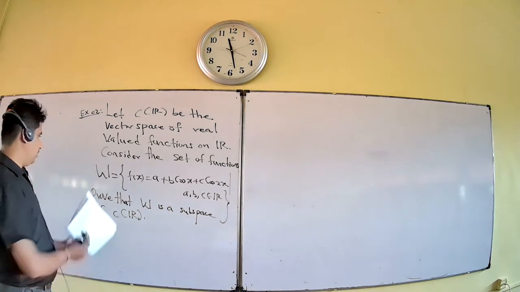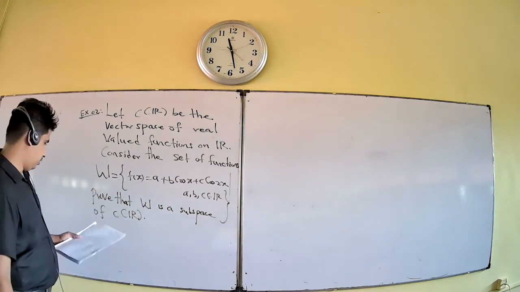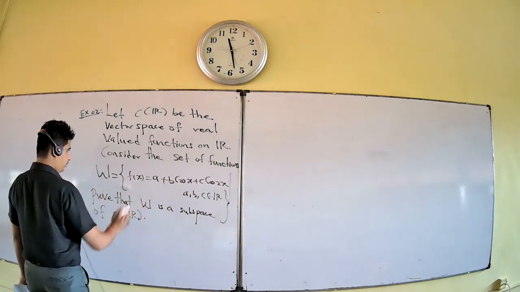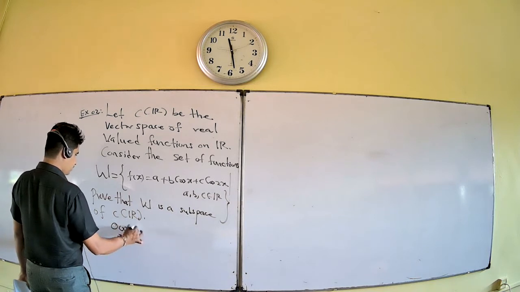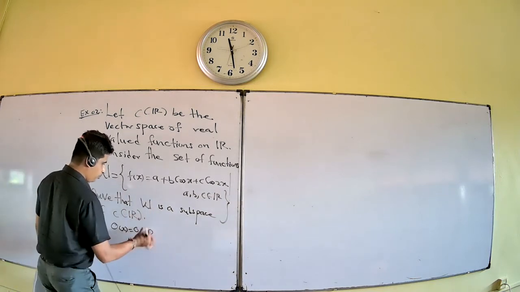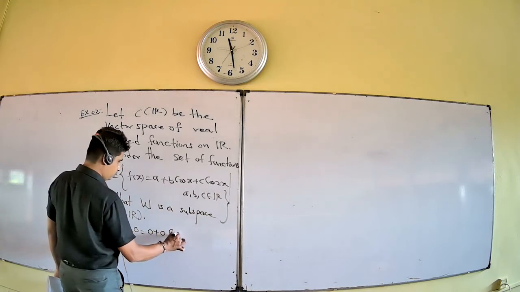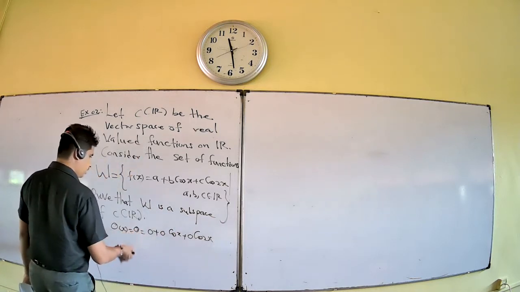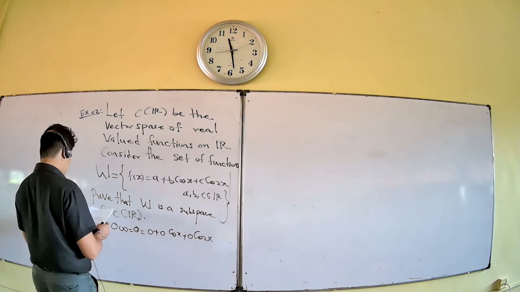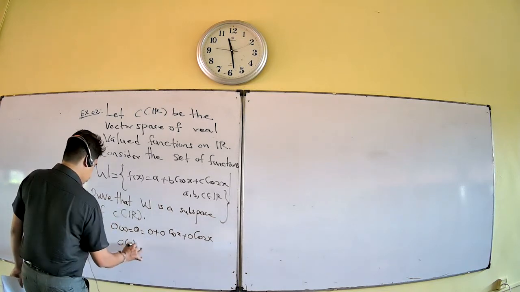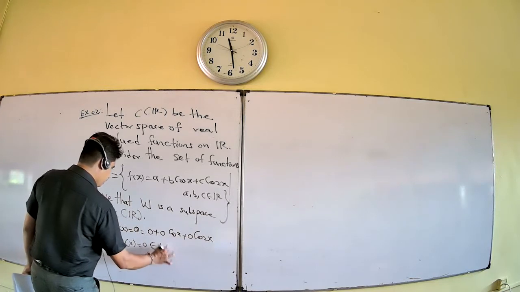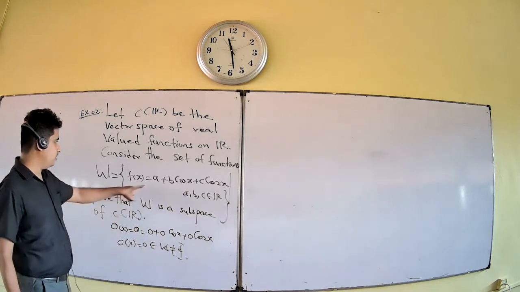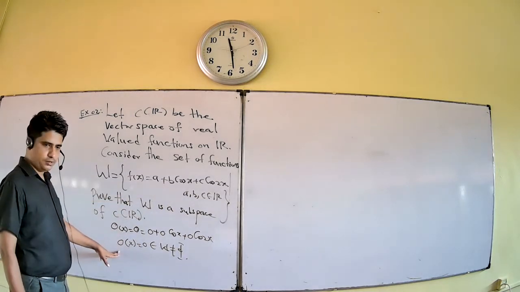So first, you know, the zero function is one of the functions, no? Zero function, zero of x, this zero we will write like this: put a is 0, b is 0 cos x, c is 0 cos 2x. This means the zero function belongs to W, right? Zero of x equal to 0 belongs to W. Therefore, it is a non-empty set.